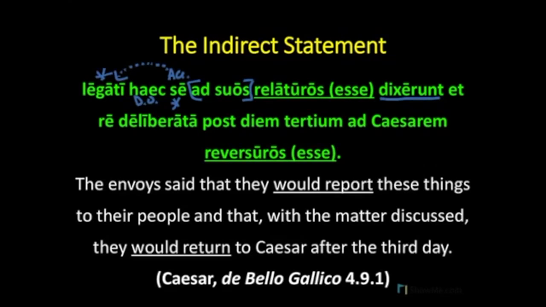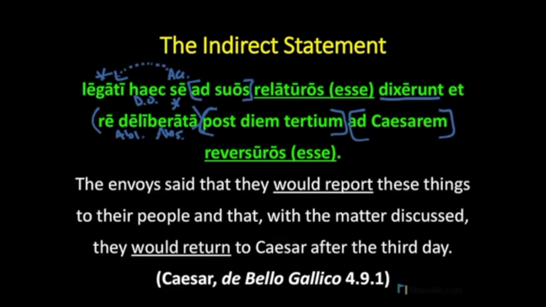And re deliberata, there's an ablative absolute, with the matter having been discussed. Post diem tertium, prepositional phrase, after the third day, ad Caesarem, another prepositional phrase, to Caesar, they would return. Reversuros esse, another future tense infinitive that goes on later than the time of the main verb, dixerunt.